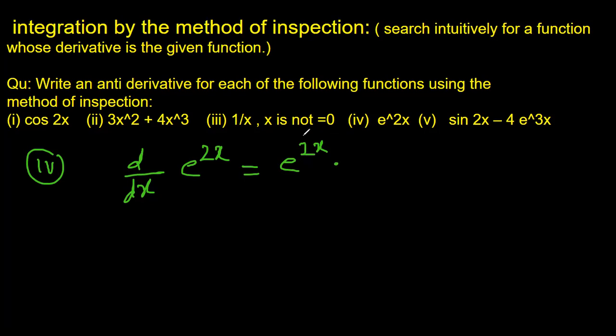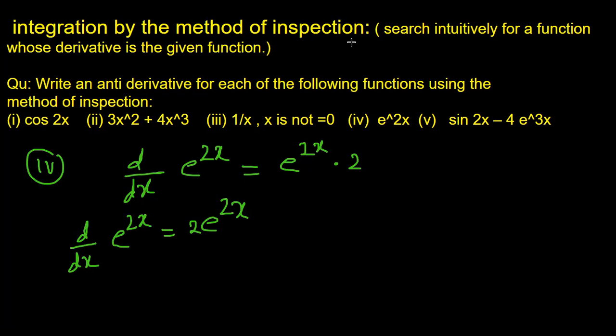The derivative of 2x is 2. So d by dx of e to power 2x is equal to 2 times e to power 2x. But we want only e to power 2x here.